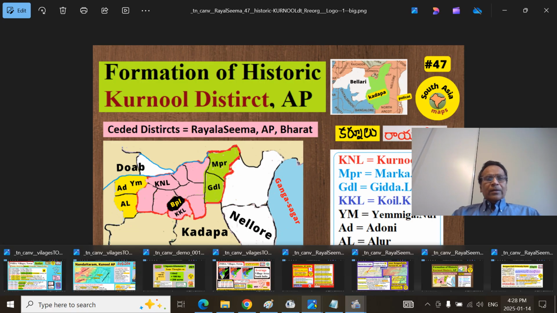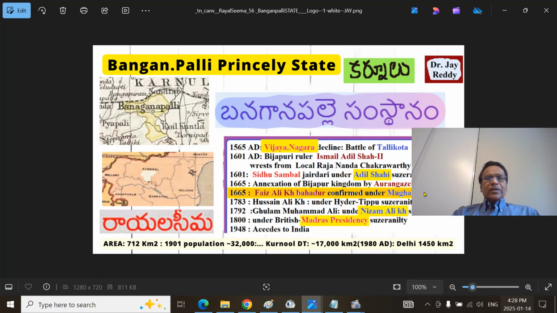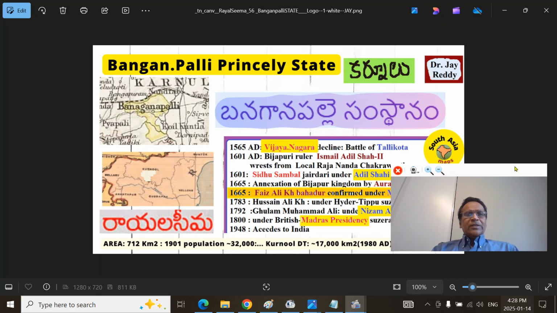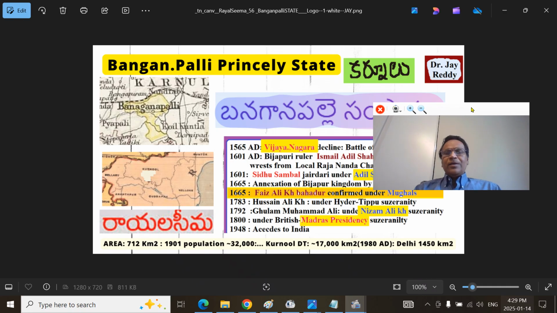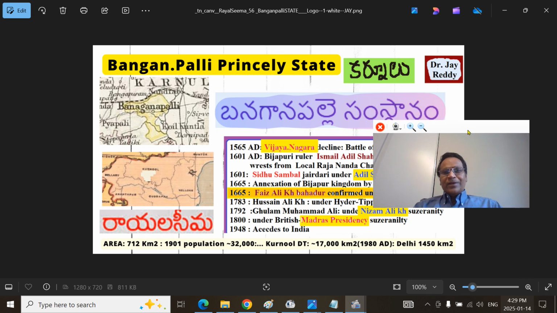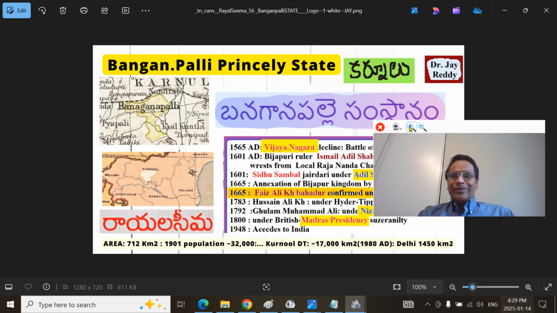And you can also look at the Banganapalle Samsthanam, the princely state itself, which I talked about. Nandavaram is somewhere here. This is the princely state of Banganapalle. Nandavaram used to be in the princely state of Banganapalle. My grandmother used to tell about the Nawabs. I still remember that. She is from Sankalapuram village in the Renadu region. It is around 5 kilometers from Sankalapuram, and I used to walk to Nandavaram to visit the temple.